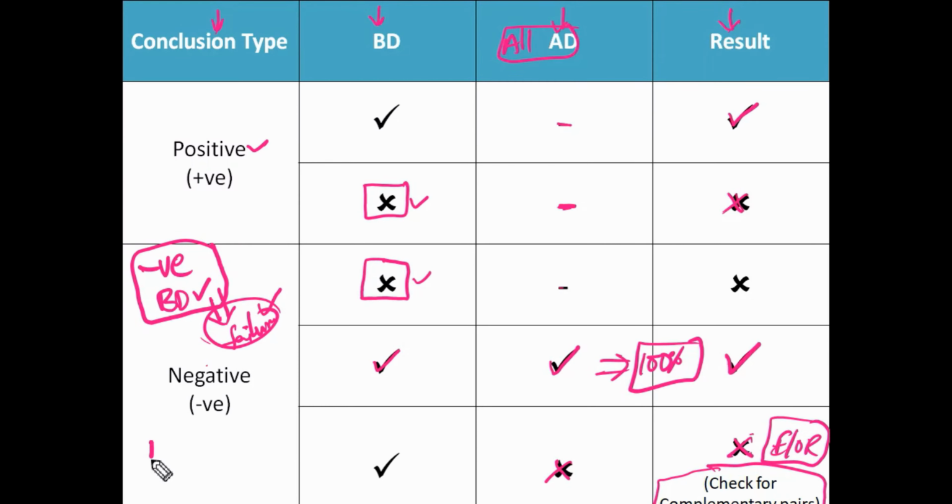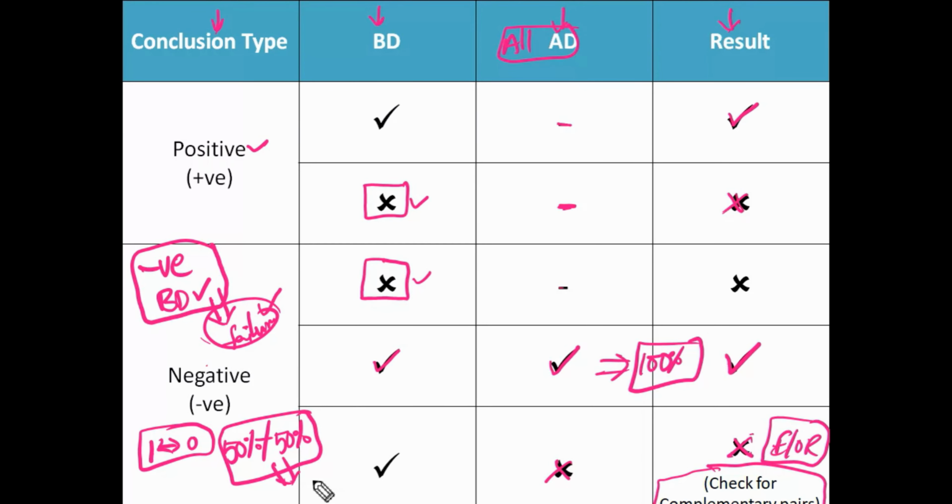In the binary system, what is the complement of 1? 0. Complement of 0 is 1. Okay, any two possibilities having 50-50% probability, we have to consider them under either-or case. If we take a switch, either on or off, both possible at a time? No. If we toss a coin, either head or tail, both possible at a time?